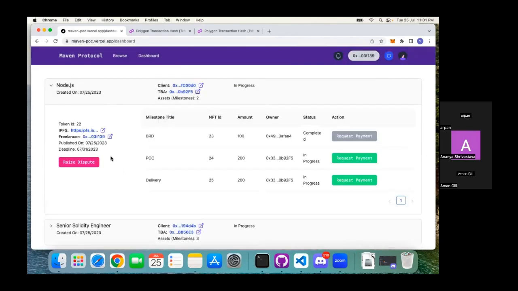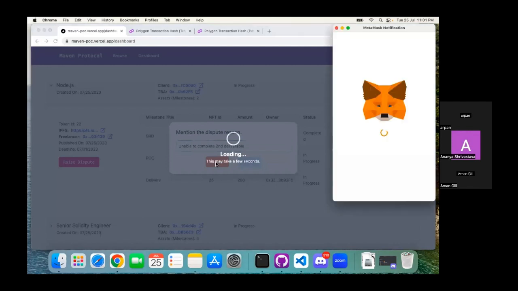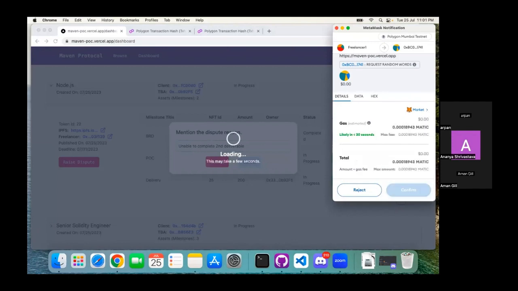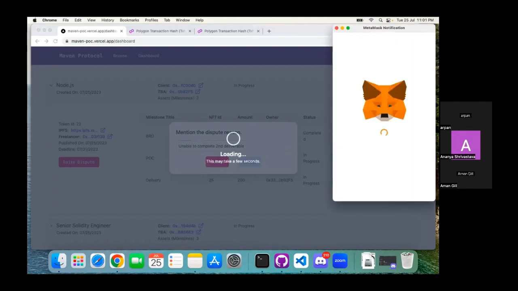Now, let's say at any point of time there is some ambiguity between the freelancer and the client. They can also raise a dispute regarding that. So let's say, unable to complete second deliverable, something like that. There is some problem at the freelancer end. So let's say submit and raise a dispute based on that, or any problem that arises. Or maybe this dispute may be with the client also, maybe the deliverable is not up to the mark.